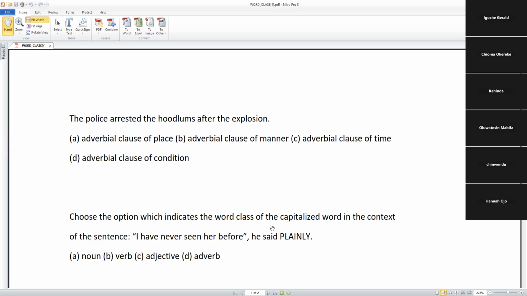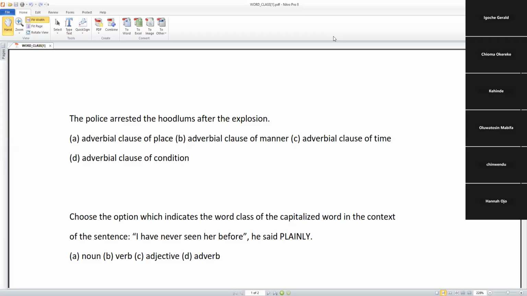All right. Question one. The police arrested the hoodlums after the explosion.